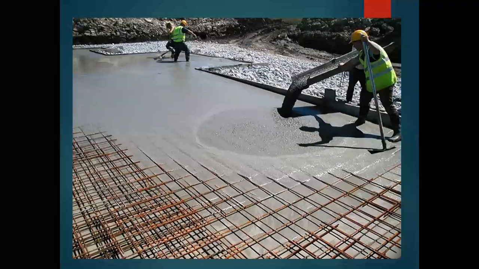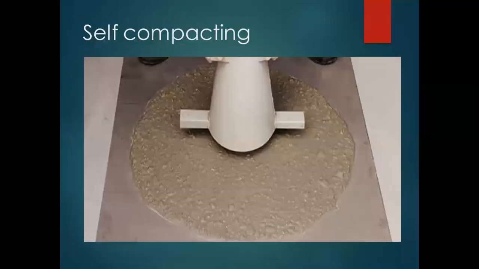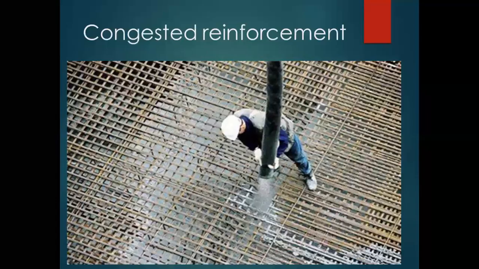You can see this pouring of concrete into the slab area, self compacting concrete.